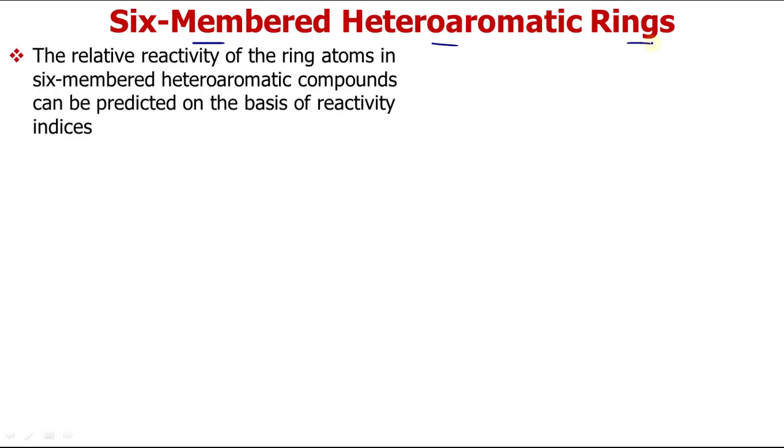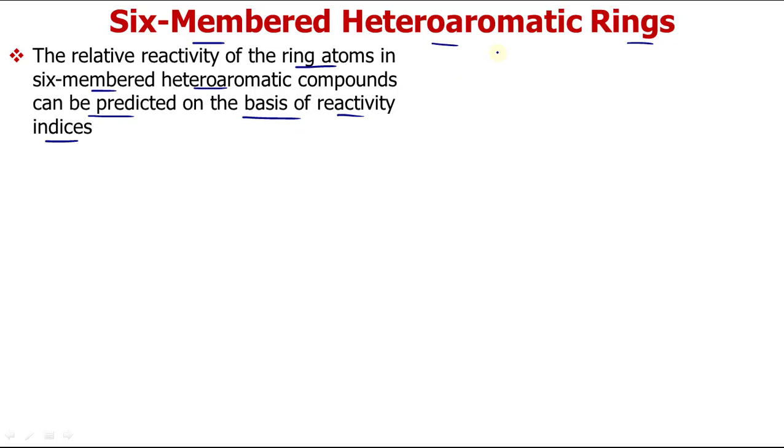Now the relative reactivity of the ring atoms in 6-membered heteroaromatic compounds can be predicted on the basis of reactivity indices. We defined reactivity indices in our previous lecture.